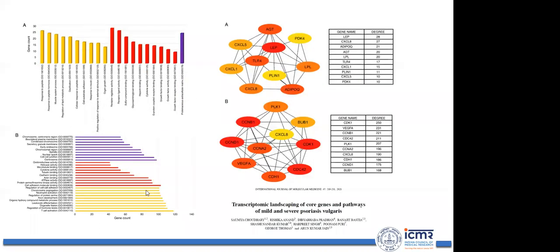Another way of doing it is gene ontology enrichment and network analysis. These are two examples where we have identified hub genes using network analysis. From 3,000 genes, we shortlisted around 10 to 20 genes as potential drug targets for rational drug designing. This paper was published in the International Journal of Molecular Medicine, where we reported these hub genes for rational drug designing.